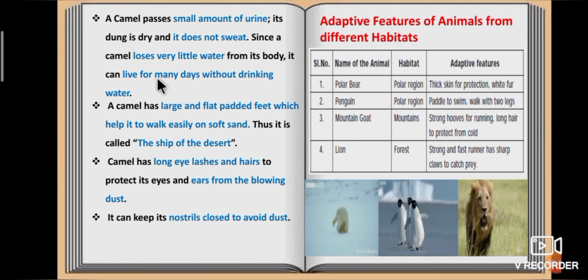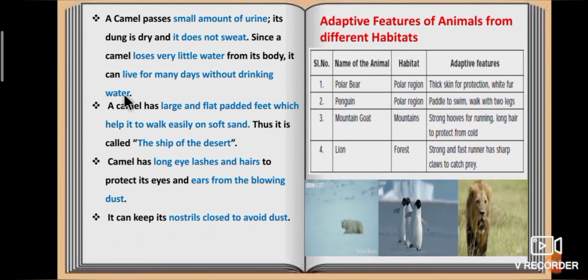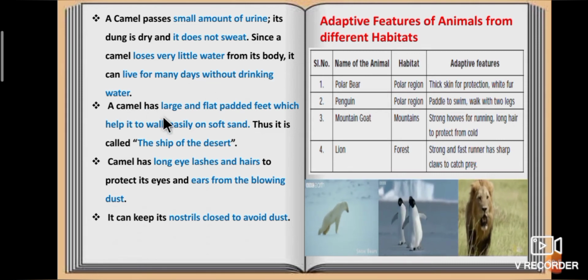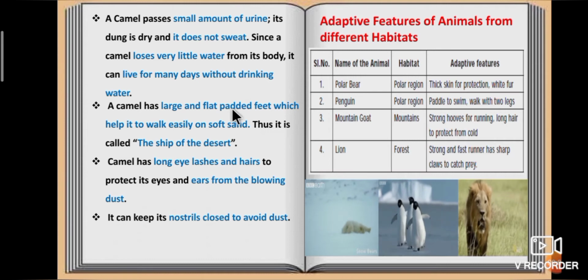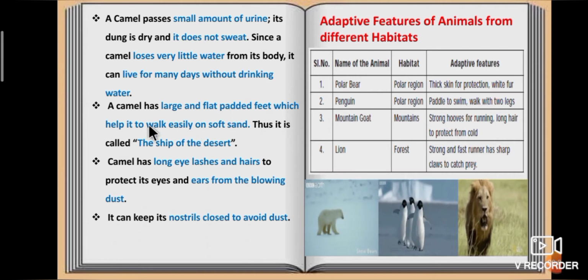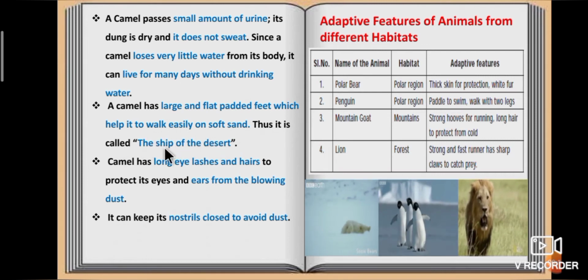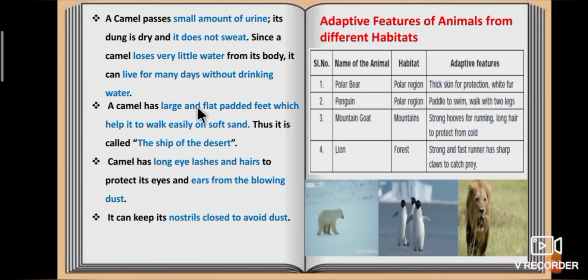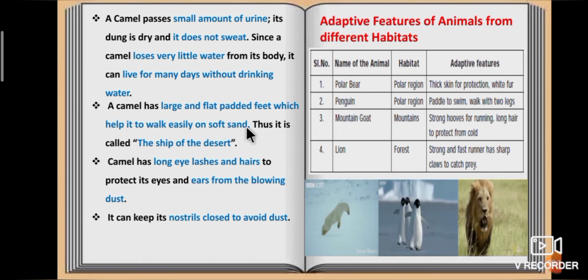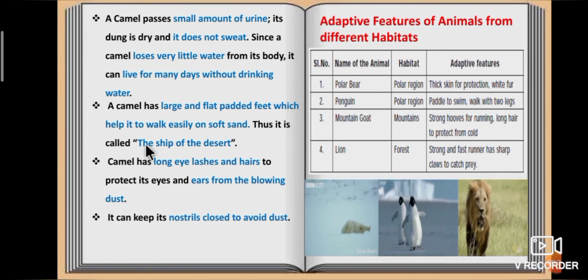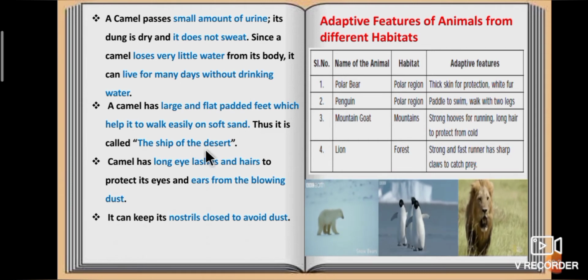It can live for many days without drinking water. A camel has large and flat padded feet which help it to walk easily on soft sand. Thus it is called the sheep of the desert. Why is it called the sheep of the desert? A camel has large and flat padded feet which help it to walk easily on soft sand. Thus it's called the sheep of the desert.